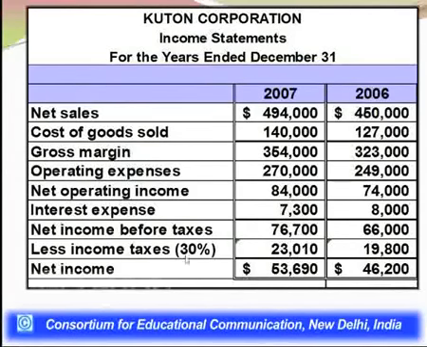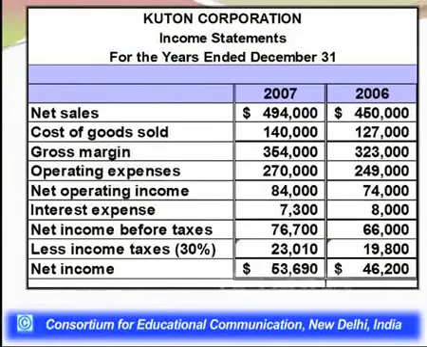So if we subtract any taxes payable by the company, which is 30% in this case, the amount is 30% of this value, which we will be subtracting, and is coming out to be 19,800 for the company in 2006 and 23,010 for 2007. So the difference of income before tax, this 66,000 and 76,700, from the tax payable is coming out to be net income, which is 46,200 and 53,690.